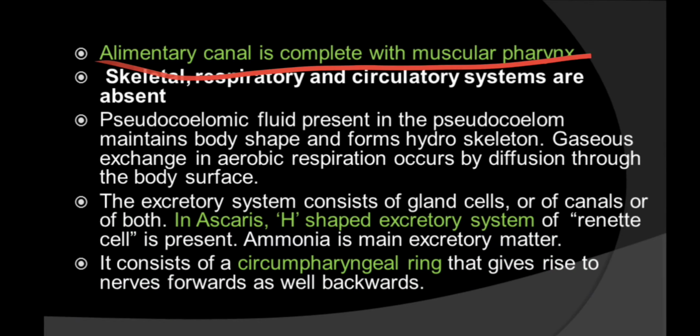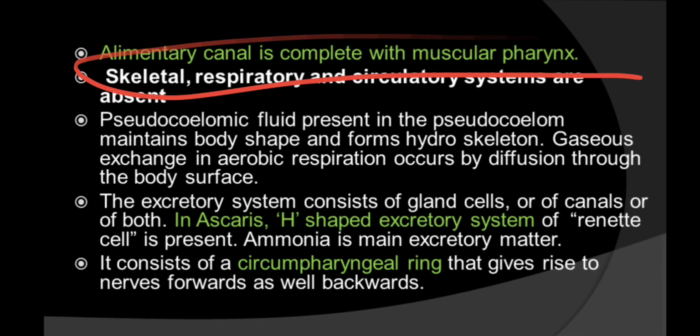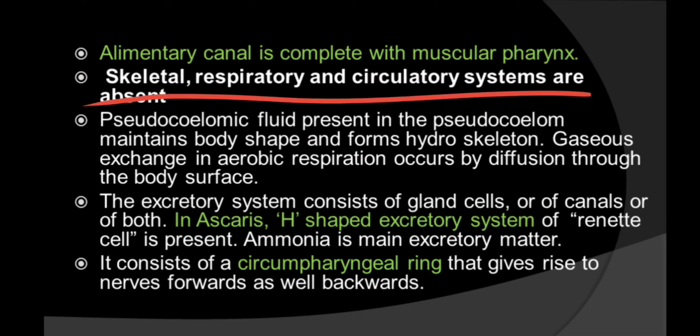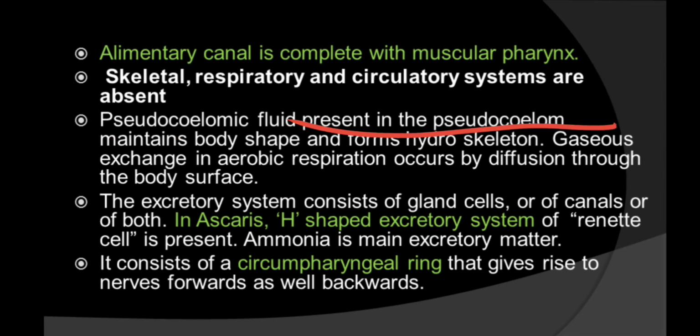Now move on to the next one. Alimentary canal is complete with muscular pharynx. So they have a complete alimentary canal. Skeletal, respiratory and circulatory systems are absent. Pseudocoelomic fluid present in the pseudocoelom maintains body shape and forms a hydroskeleton, because the skeleton is not present. Gaseous exchange in anaerobic respiration occurs by diffusion through the body surface.